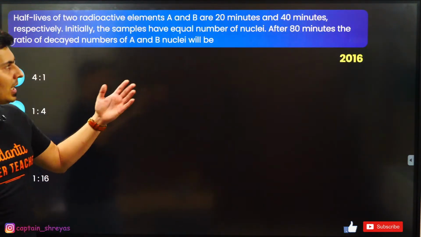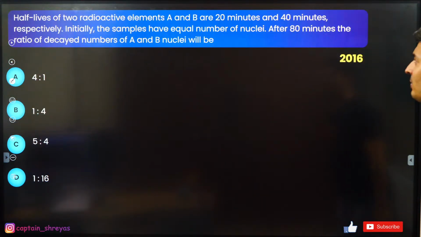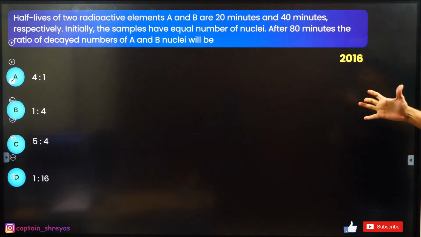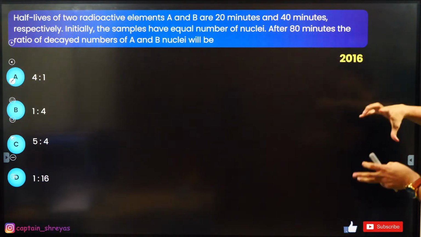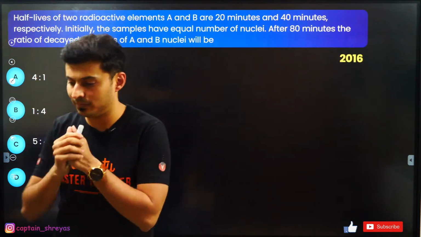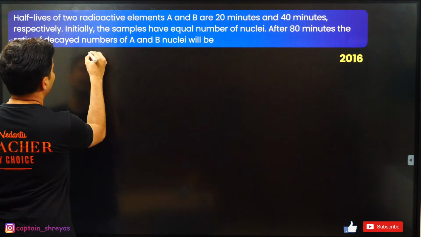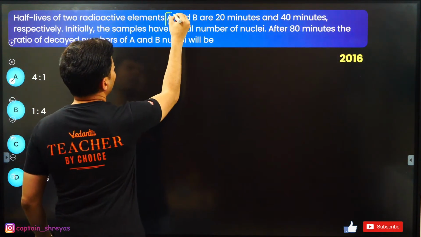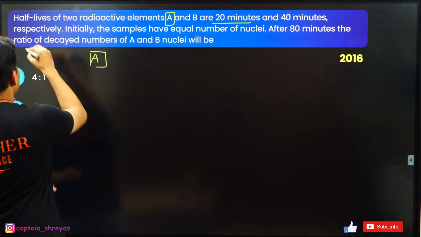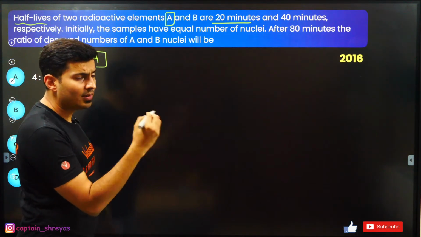Moving on to the next one, coming up on your screen. Half-lives of two radioactive elements A and B are 20 and 40 minutes. Initially, they have an equal number of nuclei. After 80 minutes, what is the ratio of the decayed nuclei of A and B? Okay, let's try to solve this. First, let's do this for A, with a half-life of 20 minutes. So in 80 minutes, how many half-lives will there be?